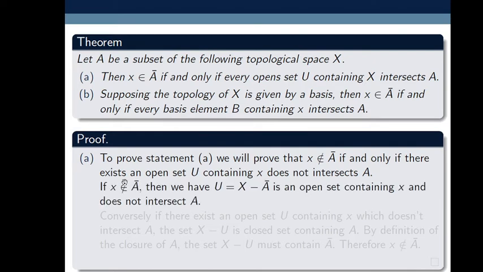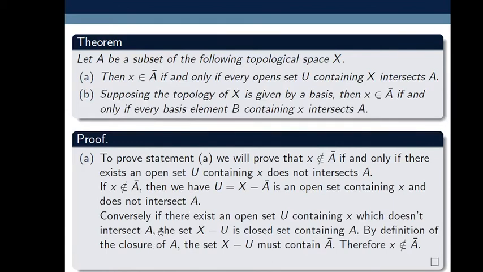So it is straightforward. If X does not belong to closure of A, then we take U equals X minus closure of A, which is an open set containing X and does not intersect A. Conversely, assume there exists an open set U containing X which does not intersect A. Then the set X minus U is closed, as U is open in X, and X minus U is a closed set which contains A.